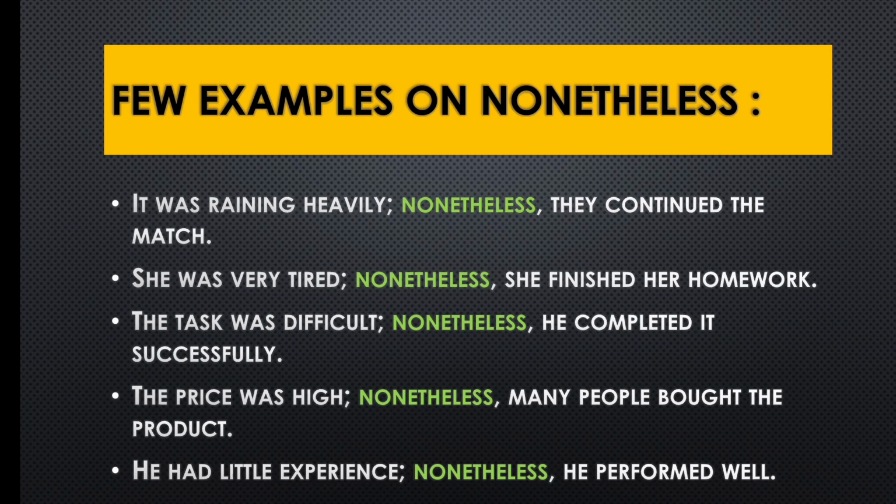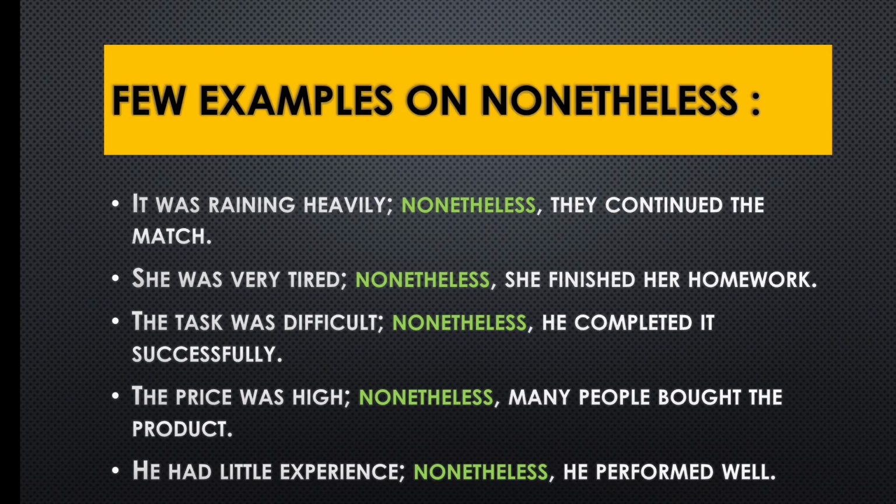So the remaining examples I'm going to read. The task was difficult; nonetheless, he completed it successfully. It was very difficult, but even after that, he completed his homework. Next example, the price was high; nonetheless, many people bought the product. Okay. Next example, he had little experience; nonetheless, he performed well. So I hope you enjoyed how we use nonetheless in examples. The structure you also understand: first semicolon, and after that comma comes after the nonetheless conjunction.